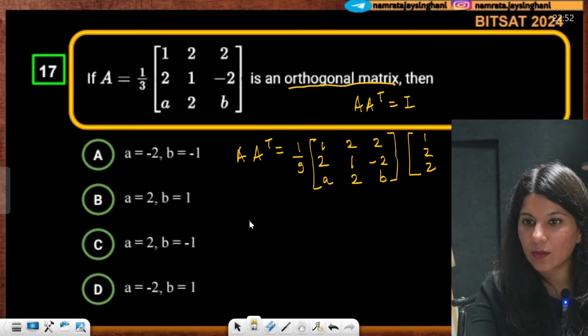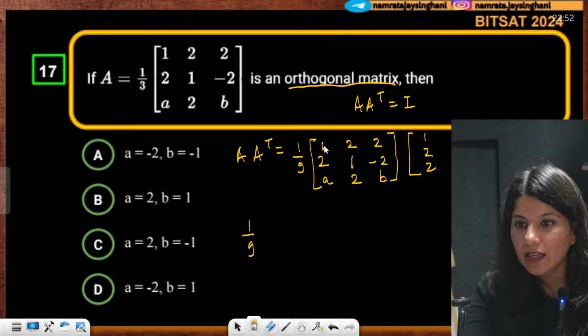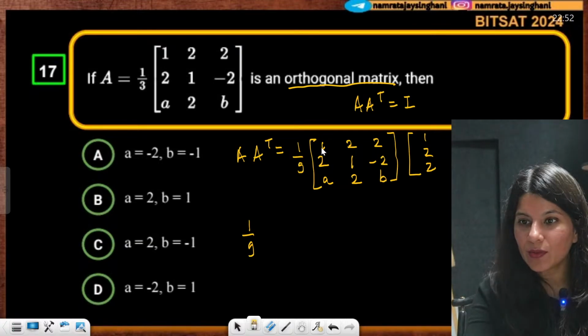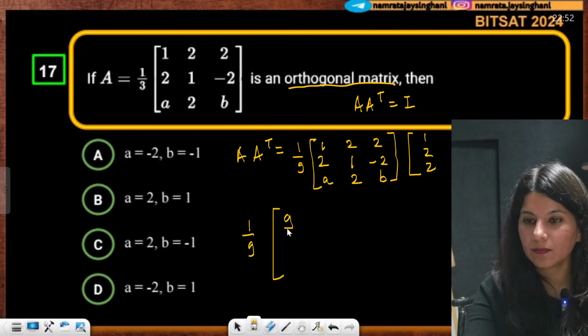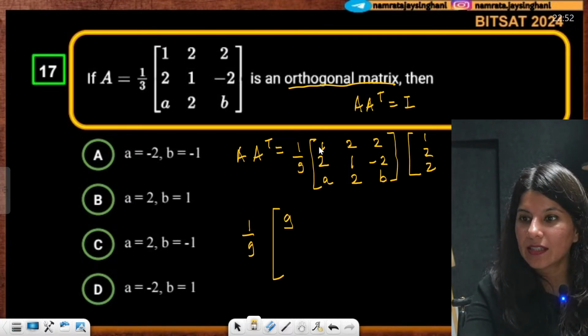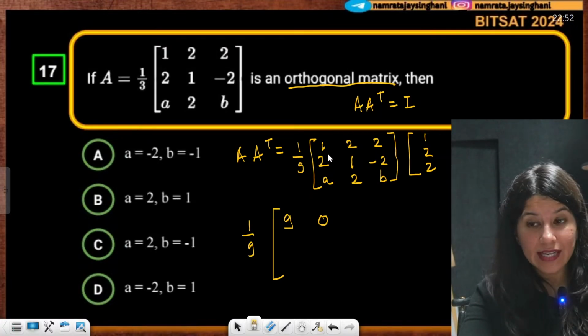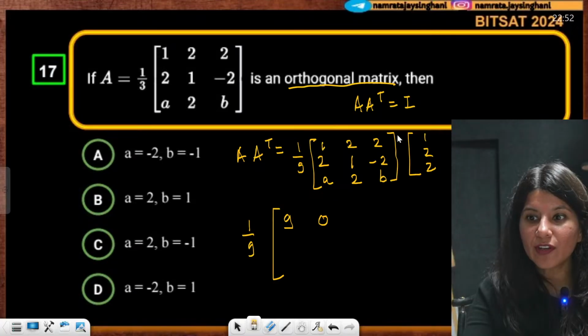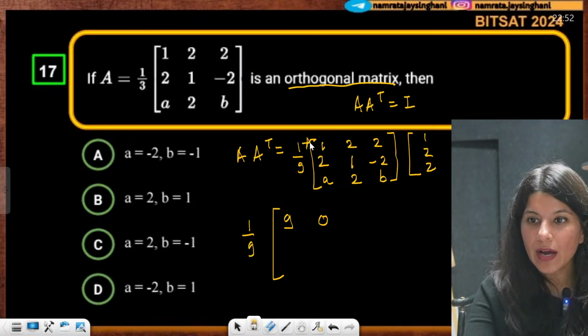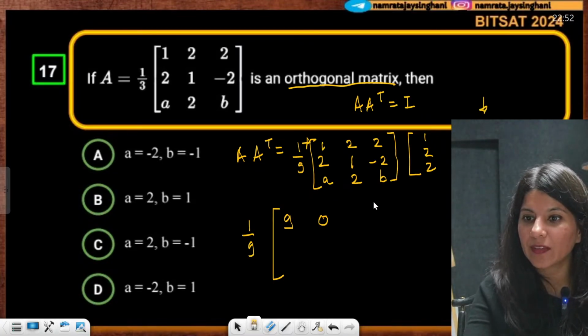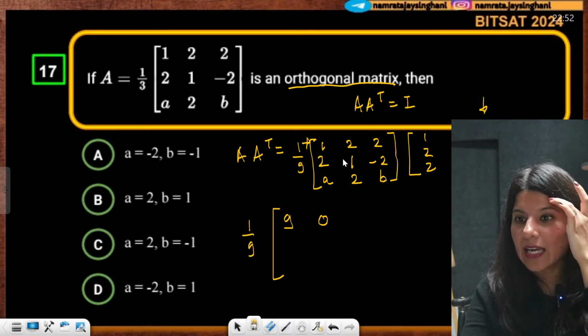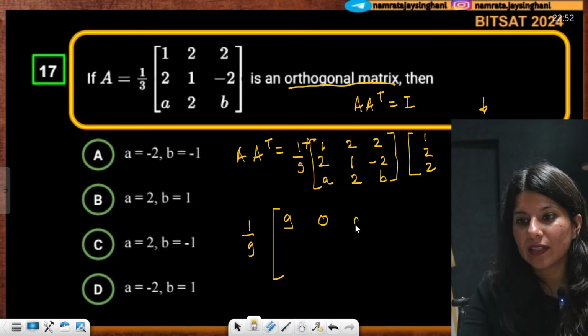Now understand, 1 by 9 is there. First row and first column gives you 9 only. Second row, second column gives 0. First row and third column gives a plus 4 plus 2b.